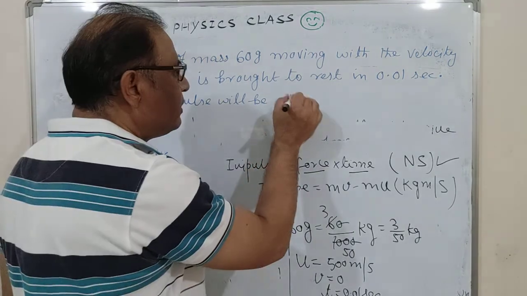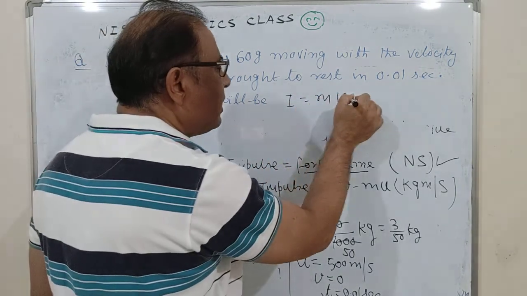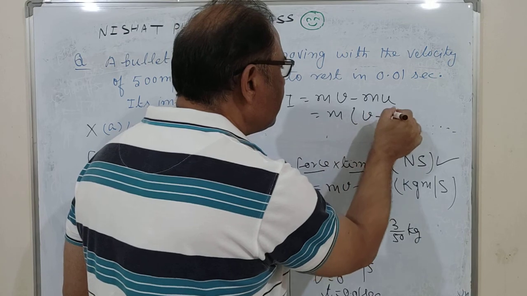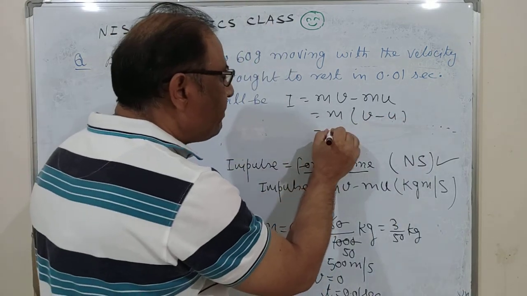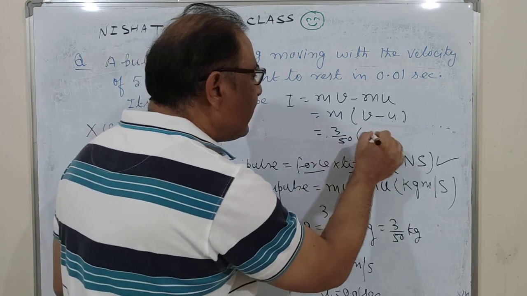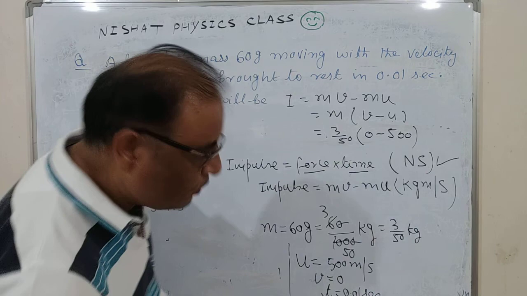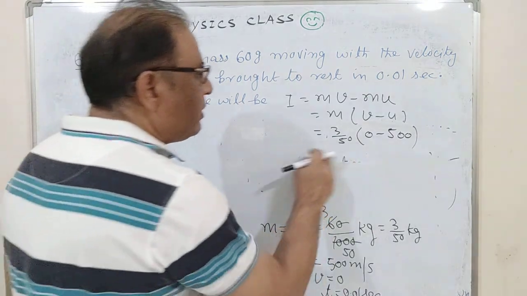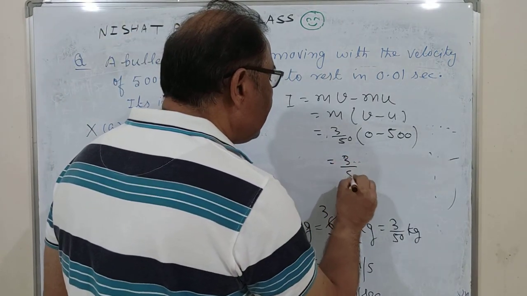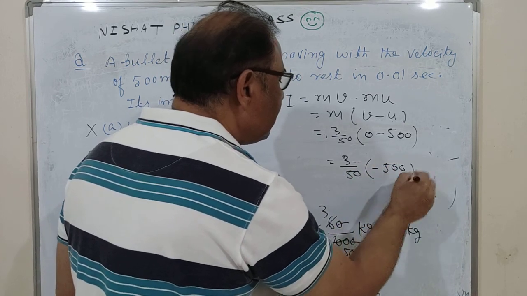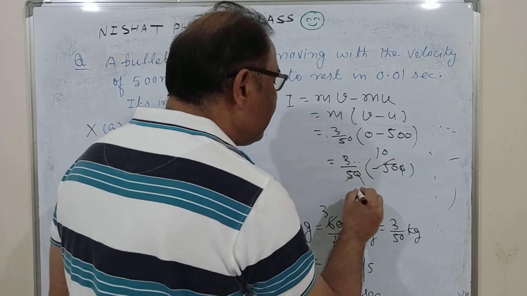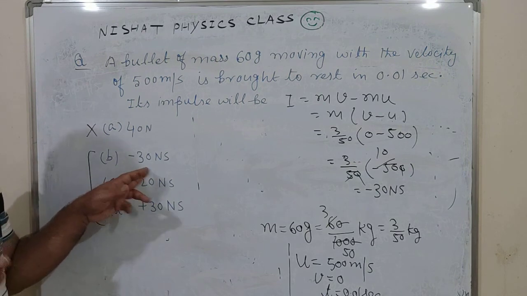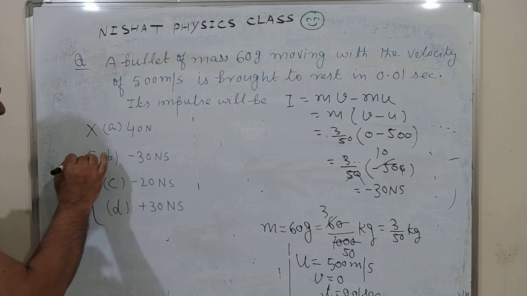So I equal to m times (v minus u), which is 3 upon 50 times (0 minus 500), and that gives minus 30 Newton second. So the option is B.